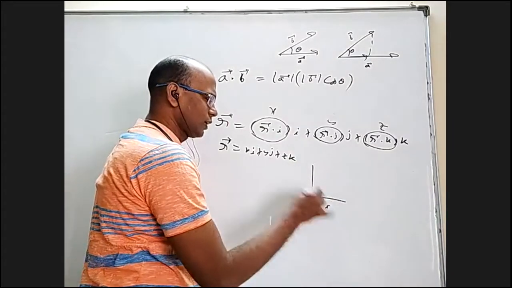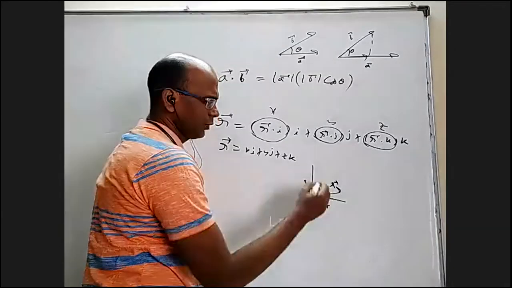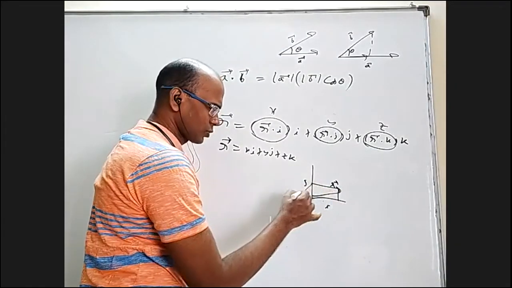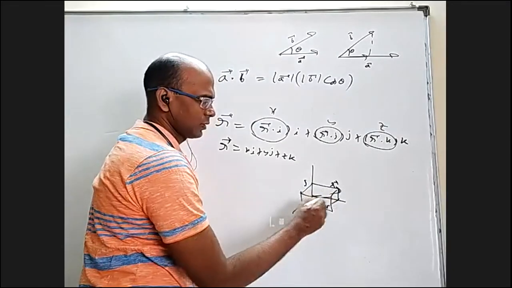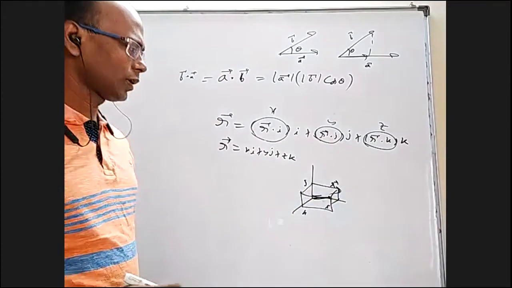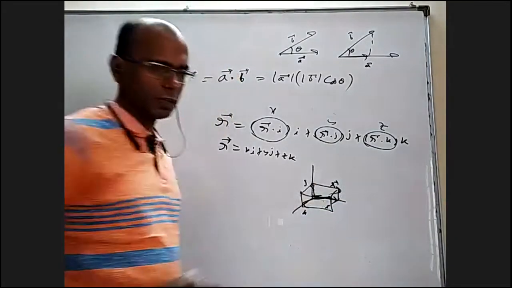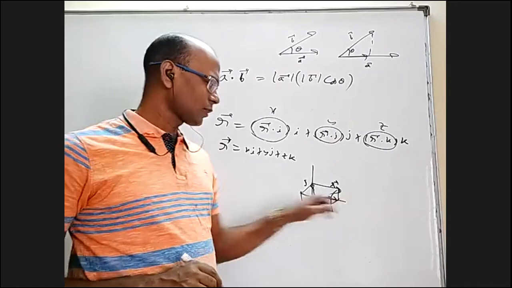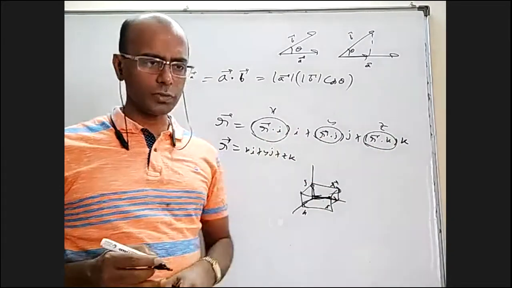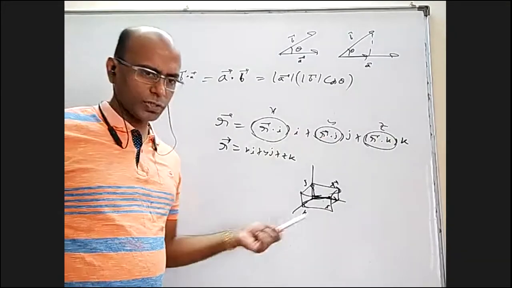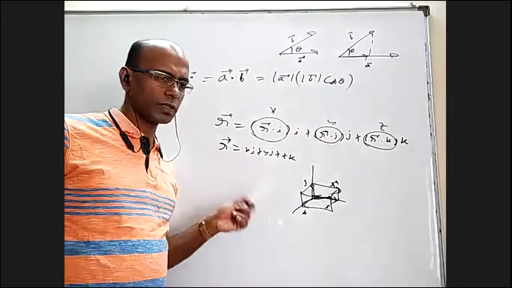Another way to understand is that these are all actually components of R bar along I J K. If I have I, J, K and there is a vector R bar, imagine a rectangular box where the main diagonal is R bar, and by adding these 3 components, we will get that vector as a resultant. The 3 components are R dot I into I, R dot J into J, and R dot K into K. When I discuss projections after a while, I will once again discuss this. Right now, I'm just proving based on this.